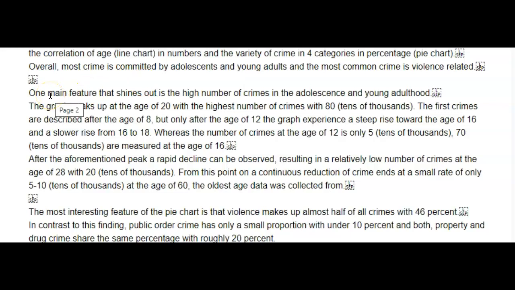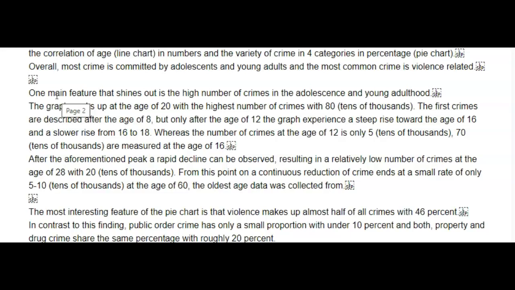So, let's see. One main feature, yeah, I see what you're trying to do. All right. So one main feature that stands out is the high number of crimes in adolescence and young adulthood. There's no the in front of adolescence. The graph peaks at the age of 20. It's not the graph. You needed to use a different expression here.